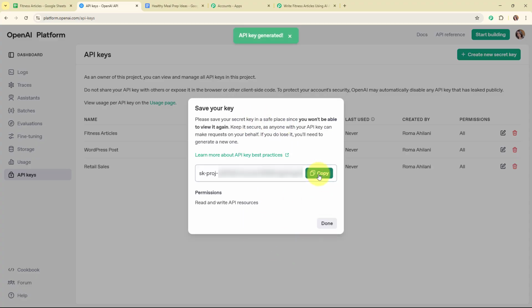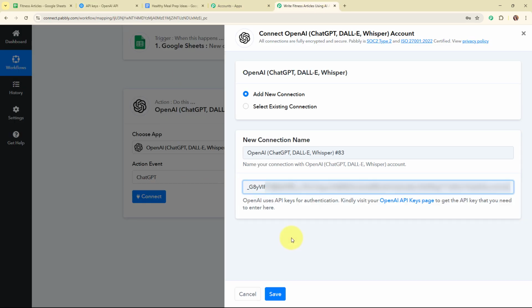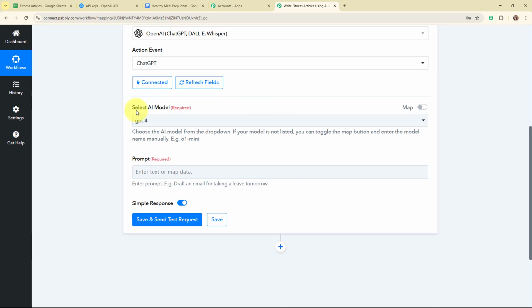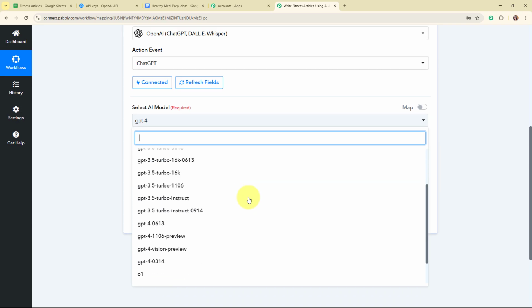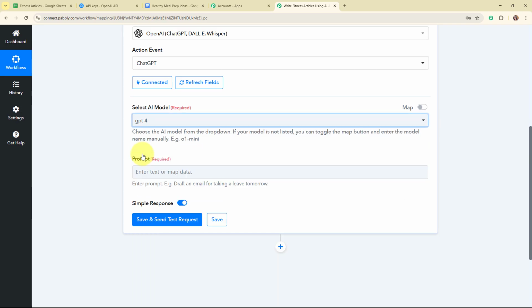So this is the API key generated, so I'm going to copy it, move back to Pabbly's workflow, and paste the API token. Now after entering the API token, I'm going to click on this save, and here you can see we are now successfully connected. So moving forward, it is asking me to select the AI model. By clicking on this drop down menu, you can see all the AI models available. In this particular case, I'm going to select my model as GPT-4. You can select the model as per your need.